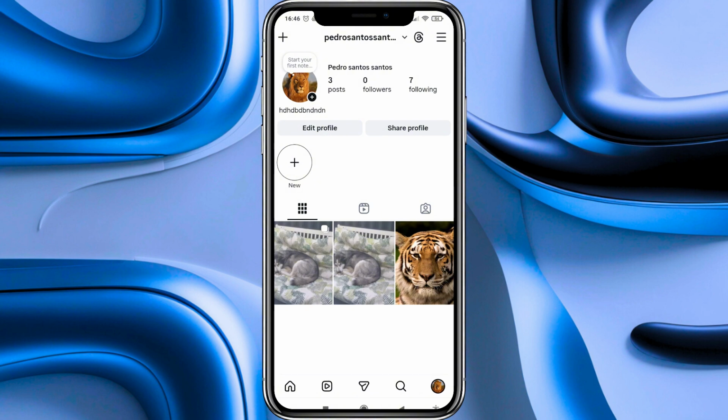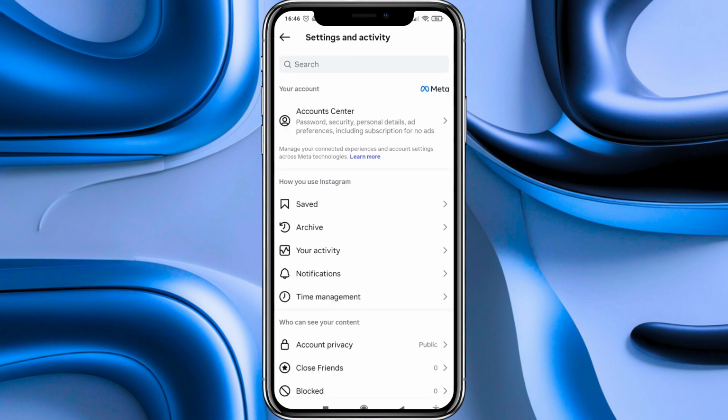username is located, and on the right of it, you will see these three horizontal lines, and we have to tap there. Remember that this process is the same either if you have an iPhone or either if you have an Android. The steps are exactly the same.